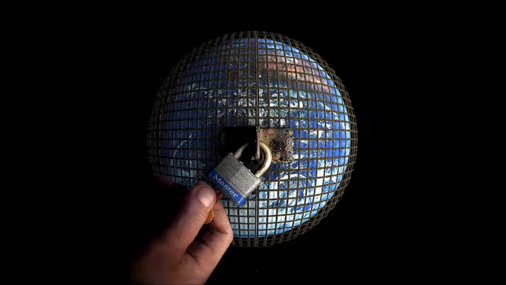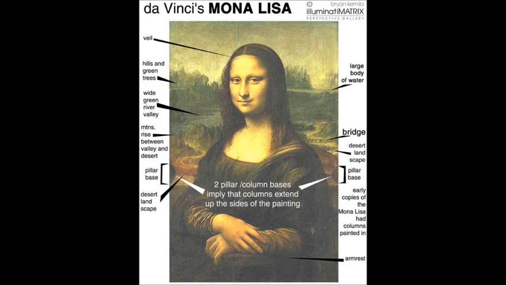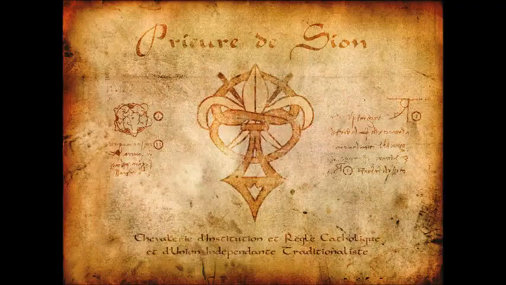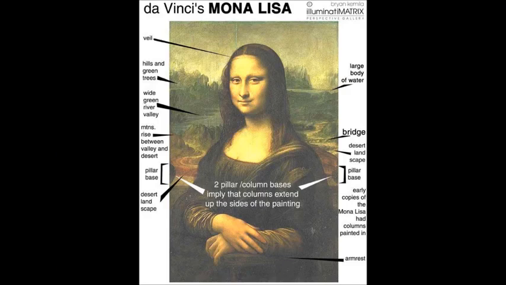Now have a look at just a few of the significant locations Da Vinci felt led to paint in the background of the Mona Lisa, keeping in mind that Leonardo was a member of the Priory of Sion, the priority of the Sun Secret Society. As you keep reading this site, you will see the reason why these societies are secret, and what the true nature of the conspiracy really is.